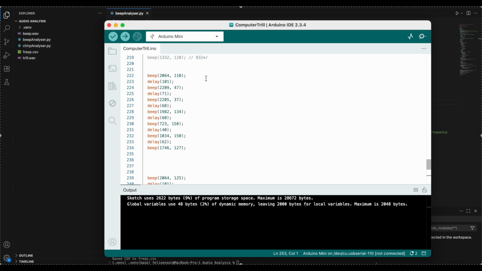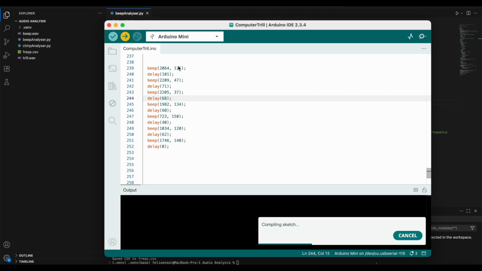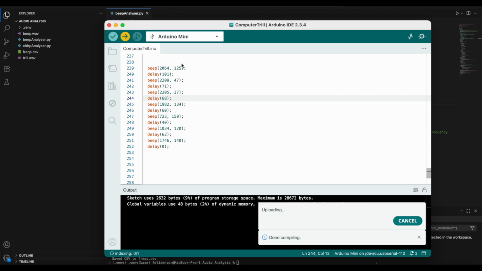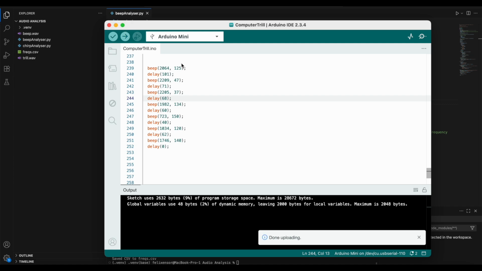As you can see, it does match the first iteration. And there we go, now we have the whole code. And I will upload this to the Arduino and show you what the result is.